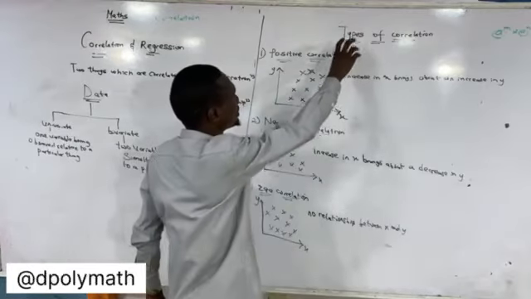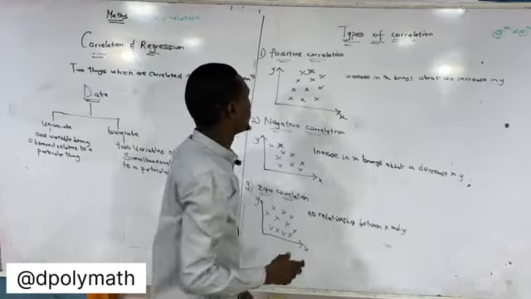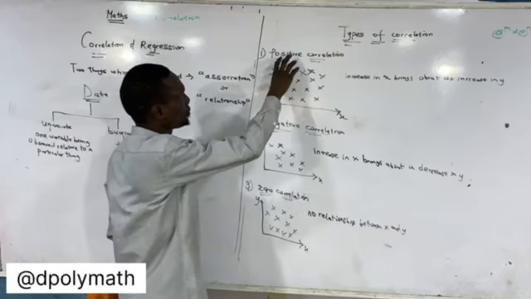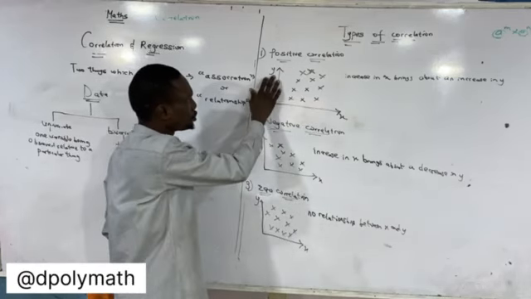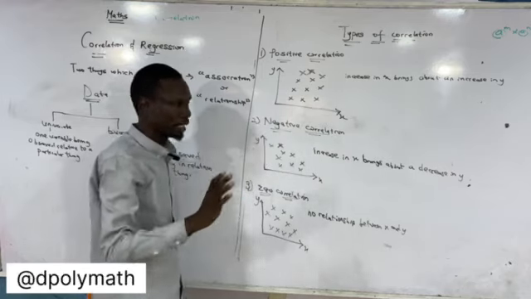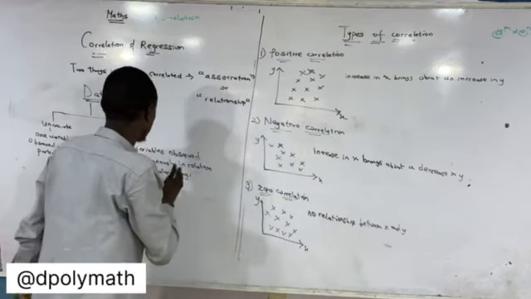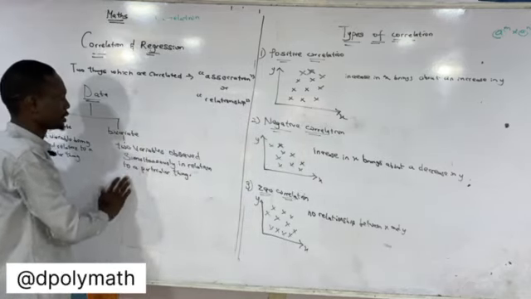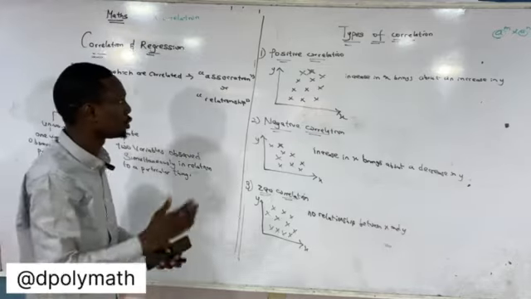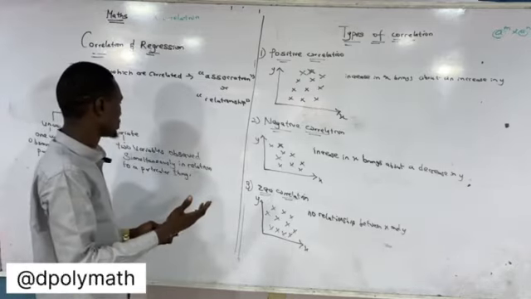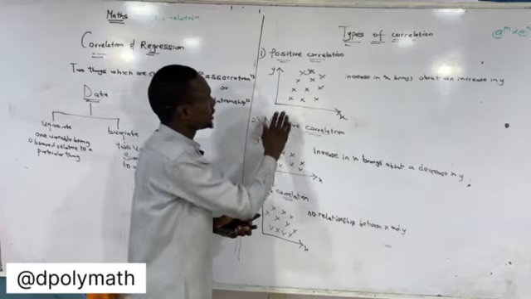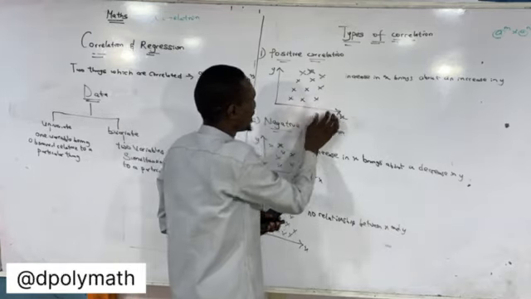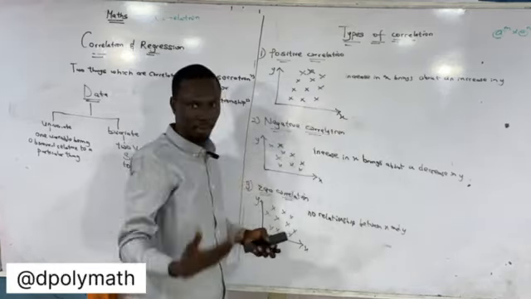The very first type of correlation we have is the positive correlation. Now in the positive correlation, you have two variables. Don't forget, in this correlation, we are using the bivariate set of data. We are comparing two things now. So the relationship between y and x, looking at this, an increase in x brings about an increase in y.